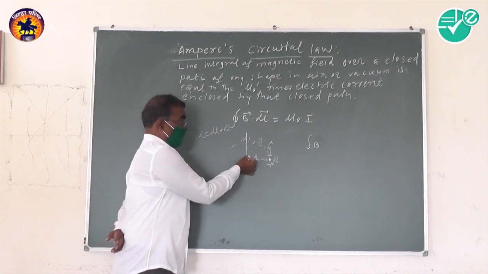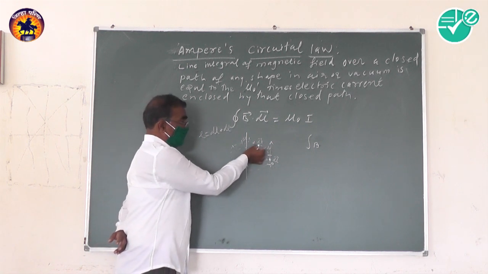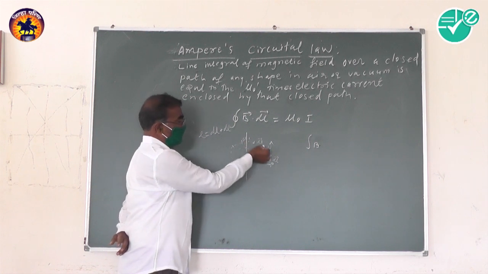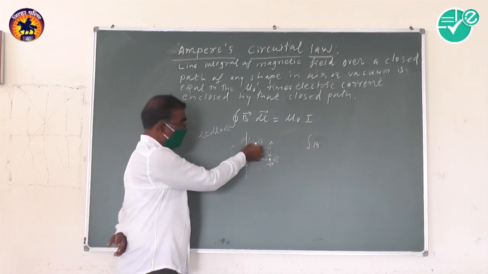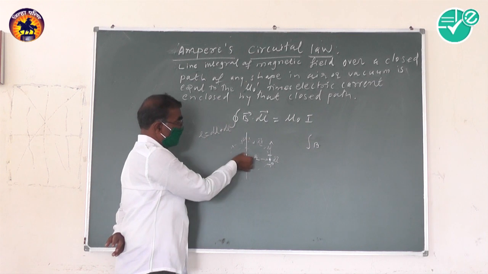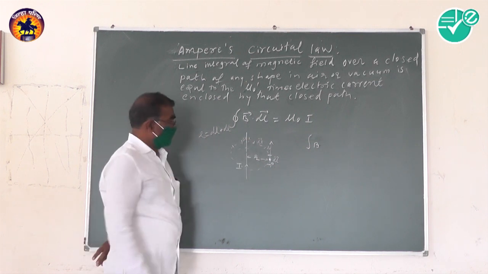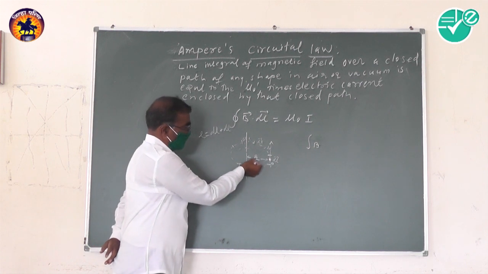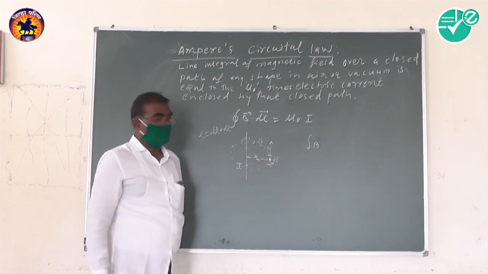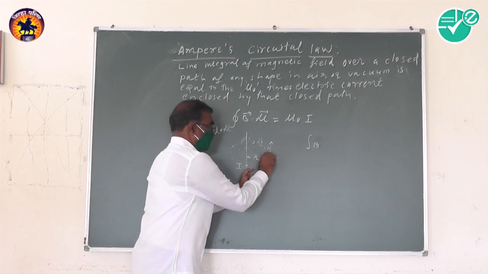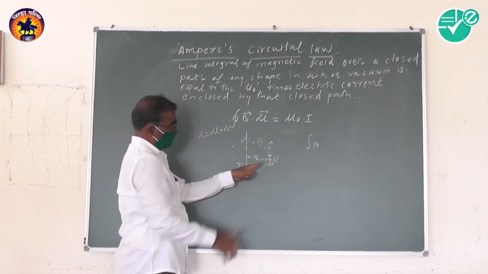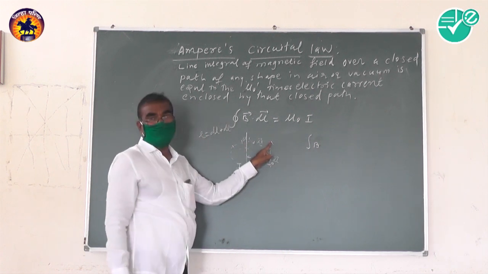The magnetic field on all of this circle is the same because it is at the same distance from the conductor. We consider the point P at a distance r from the straight conductor. The direction of the magnetic field at point P is tangent to the circle.